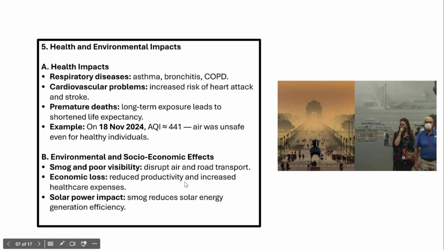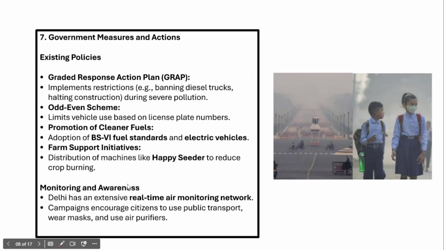So therefore, this may cause serious implications for human health and also human finances, and it will also impact their livelihood as well. And in fact, smog also reduces solar energy generation efficiency. We all know that the government has been emphasizing solar energy generation. But if there is excess smog because of air pollution in cities like Delhi, that would reduce the solar power generation capacity. So in fact, these are the health and major environmental impacts of air pollution in Delhi. However, let's understand the government measures and actions that need to be taken.